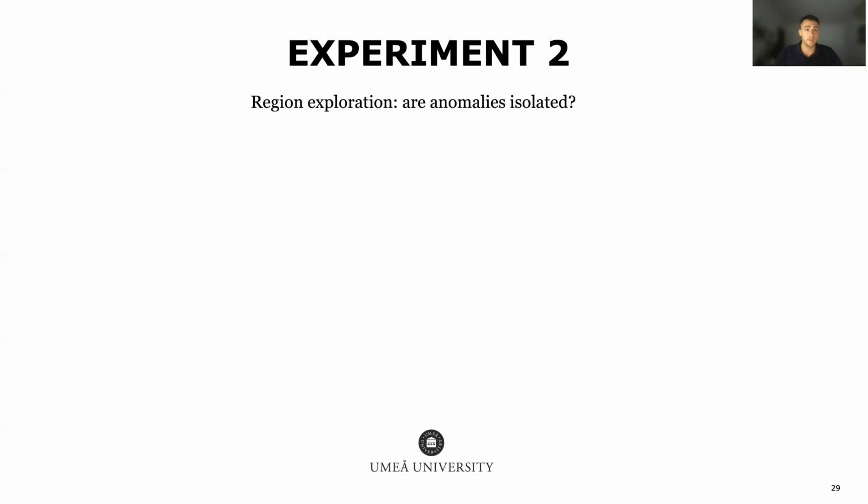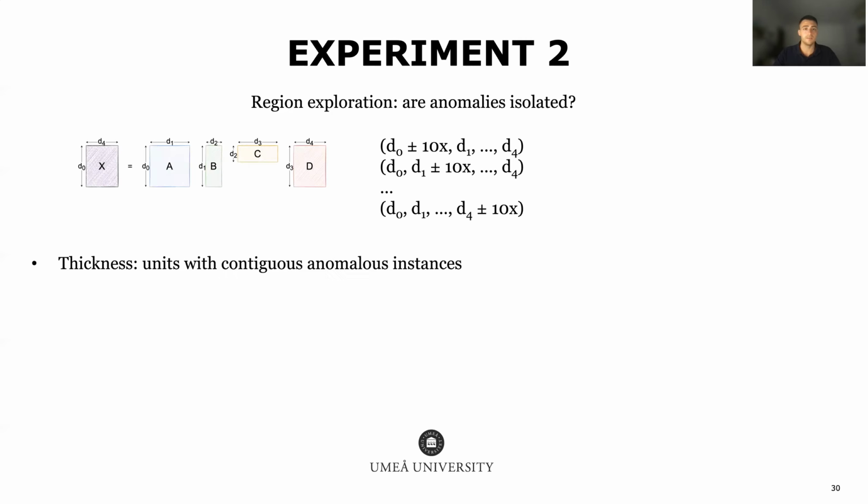With the second experiment, we want to find out whether anomalies are isolated or not. And to do this, we explore the regions around the anomalies. However, mapping the entire regions was computationally infeasible. So instead, we took the initial anomalies from the previous experiment, from experiment 1, and intersected them with axes aligned with lines in all dimensions.